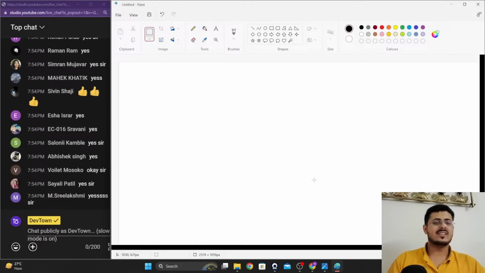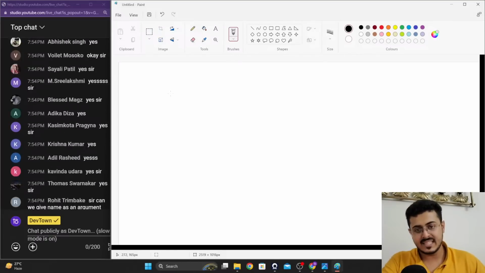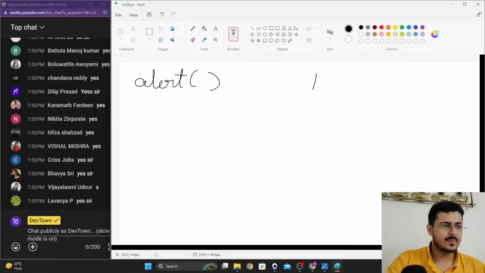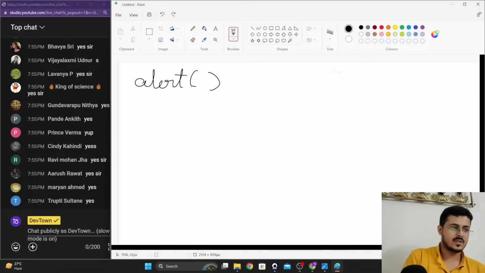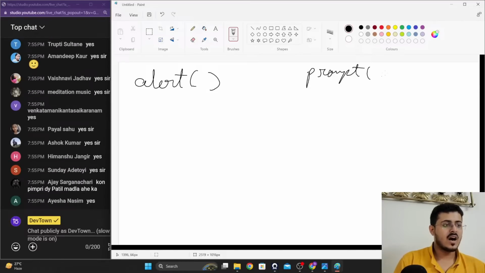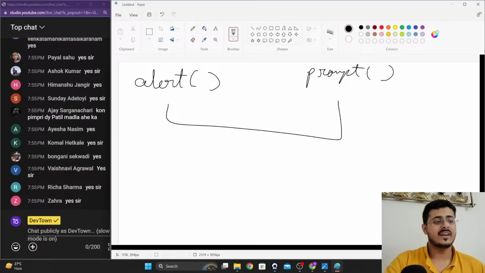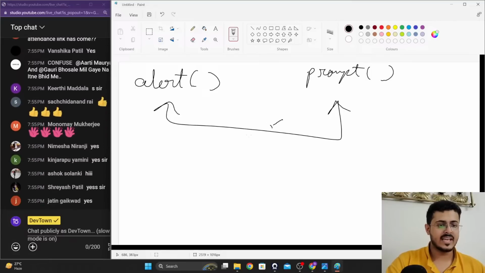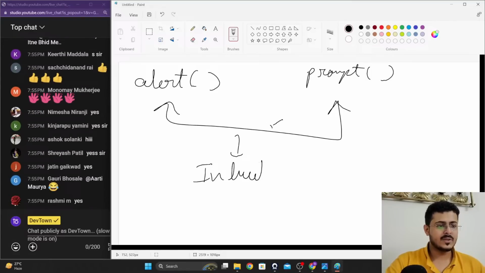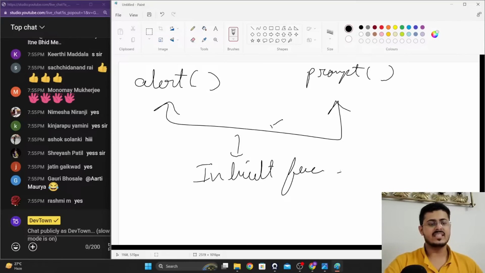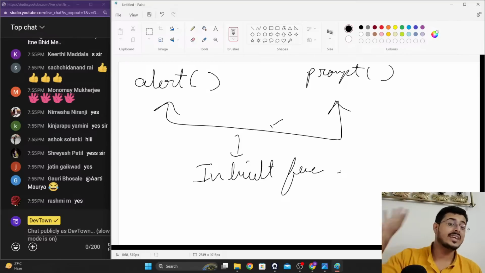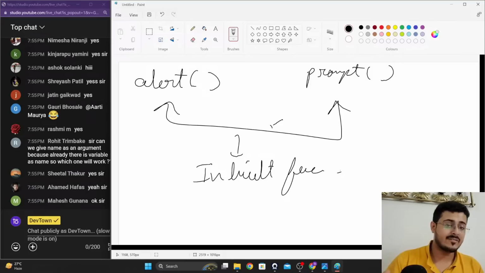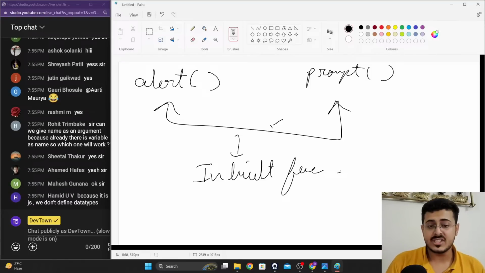Great. So functions aren't something that we are discussing for the very first time. Actually, alert and prompt are also functions. These are called inbuilt functions in JavaScript, guys. Somebody has already written the code for it. The person who created JavaScript has done all the coding for you. You are just calling the function and utilizing it.